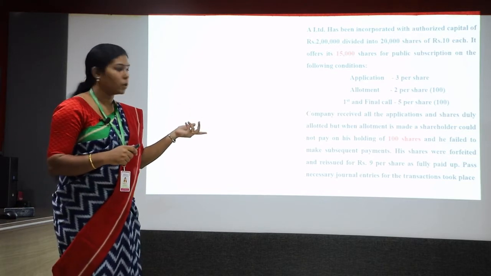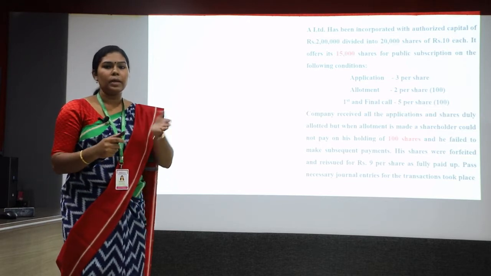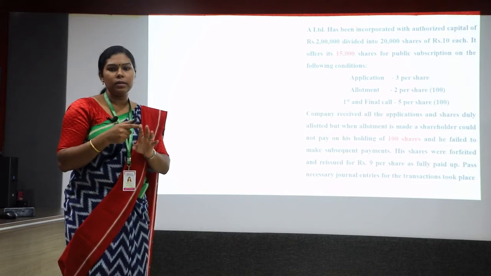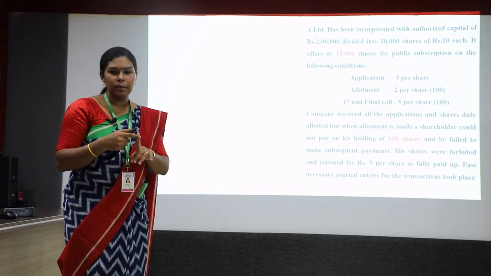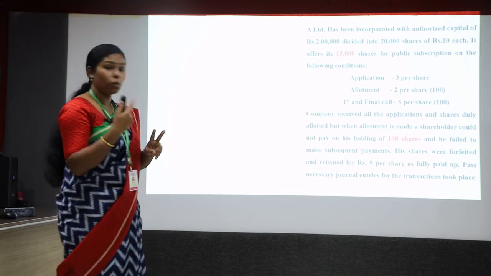Subsequent payments means what? After the allotment, there is only the first and final call. So that payment was also not made by him. So a shareholder holding 100 shares made a default in the payment of allotment money as well as the first and final call money. Then what does it say?